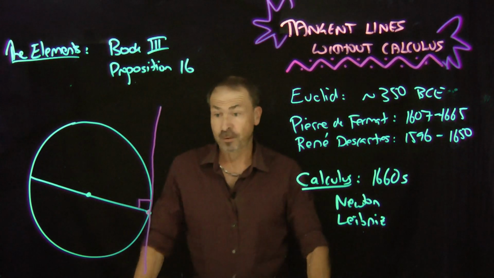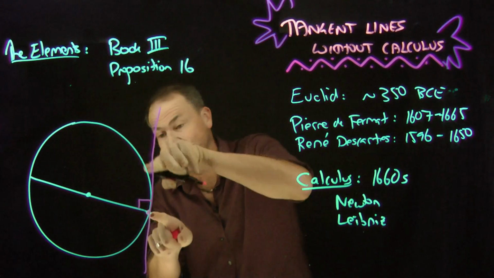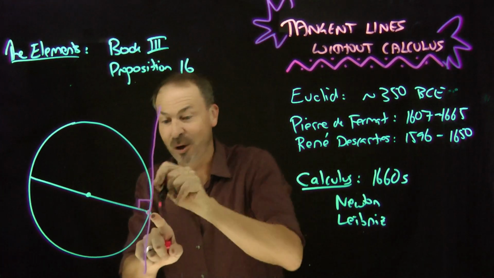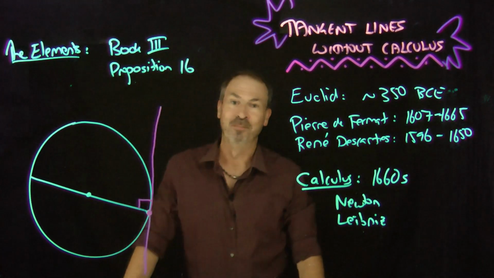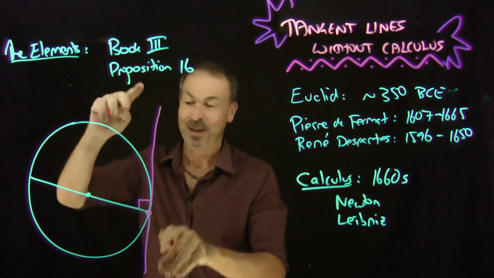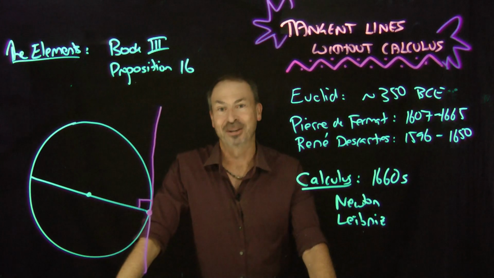Then he managed to prove that this line will never touch that circle again. The only point of contact between that line you just constructed and the circle is that endpoint you went through. That is, there's only one point of contact. This is a tangent line to the circle. He showed how to construct tangent lines to circles.